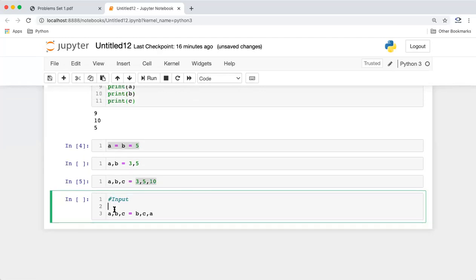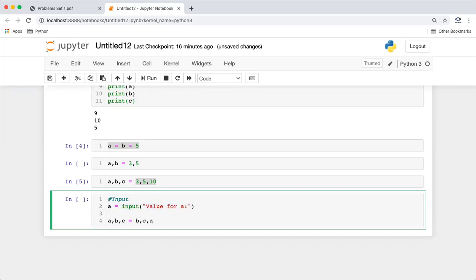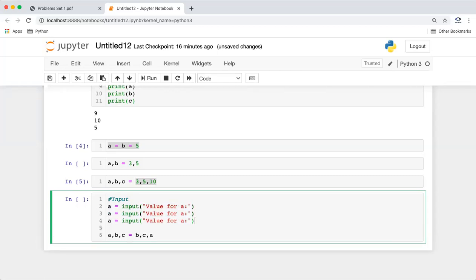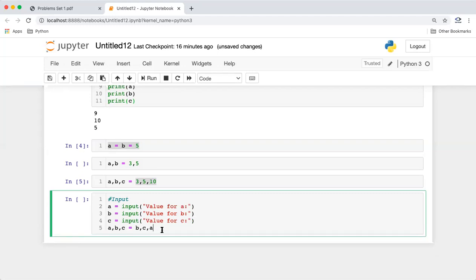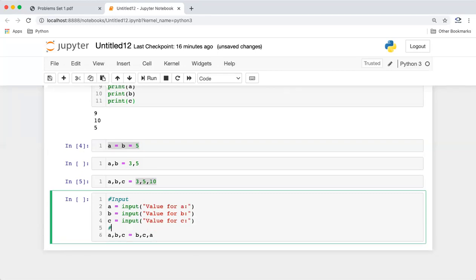So we can just add code for input for this. We can just say a equal to input, the value for a. And similarly, let's copy this, value for b, value for c. So like this, we'll get the input, and then it comes to our logic part, where we did a, b, c equal to b, c, a.